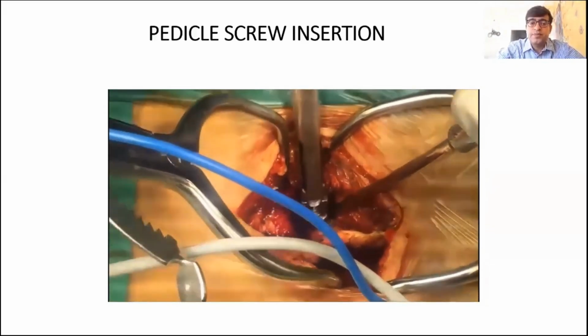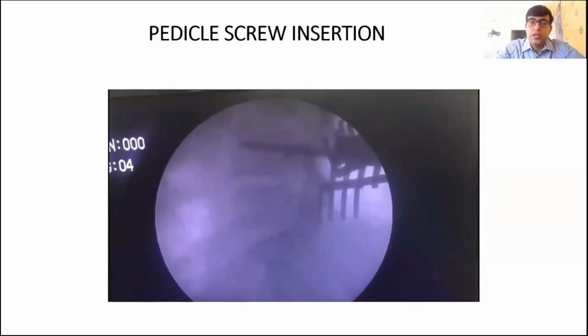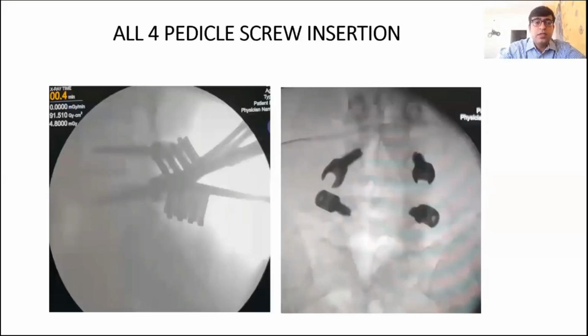Confirm under CM. And CM shows it's a pretty good screw. And then the same way you place all four pedicle screws in, and once all the four pedicle screws are in, you check it under AP. At beginning of career, you can check AP lateral, make sure that you are in. But once you get enough experience, you can use all the screws under lateral, and you can use AP as and when you need.